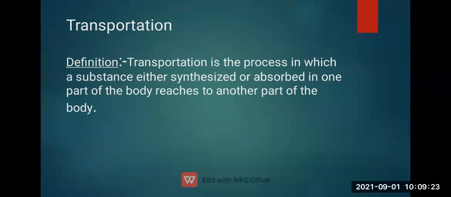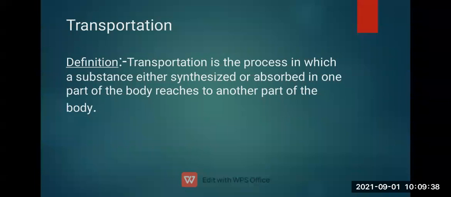Let us see about transportation. What is transportation? Transportation is the process in which a substance, either synthesized or absorbed in one part of the body, reaches another part of the body.